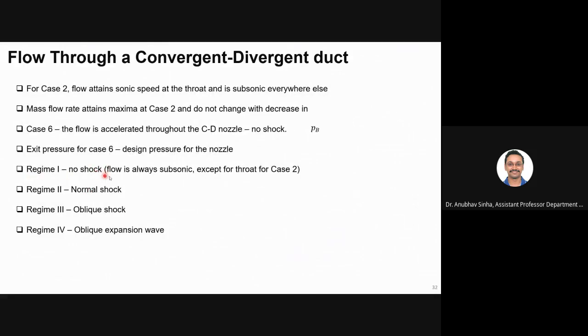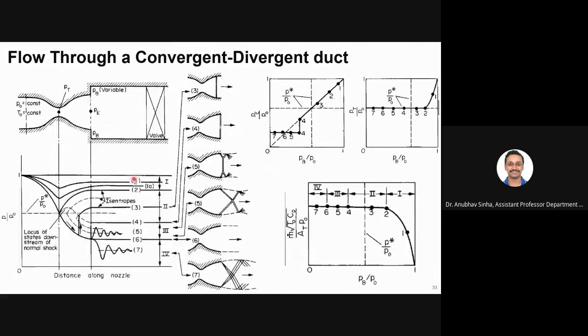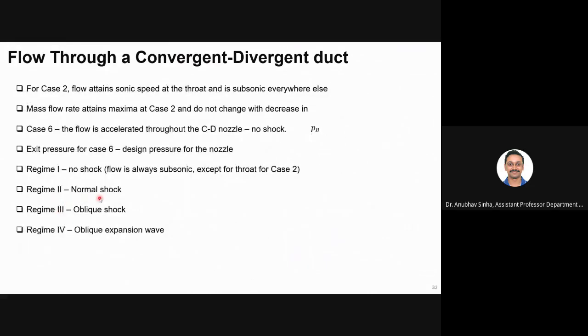Now let us talk about the regimes. So for regime 1, no shock is there. Okay, and flow is always subsonic except for the throat in case 2. So here 1, 2, everywhere the flow is subsonic except for this case where the flow becomes sonic at the throat. In regime 2, you see normal shock. Regime 3, you see oblique shock. And regime 4, we see oblique expansion wave. So next chapter, we'll study about normal shock. And after that, we'll study about oblique shock. So for now, you just remember these names. These are the flow features that are getting formed here.